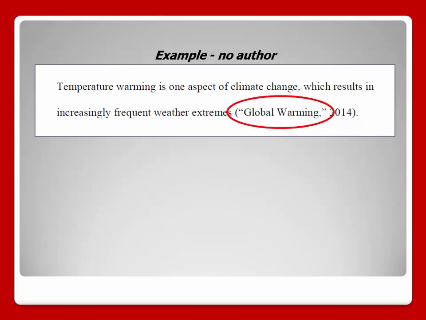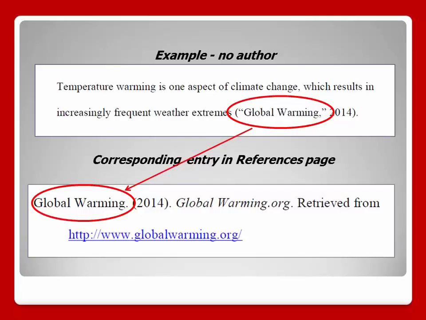Remember that the in-text citation points your reader to the corresponding entry in your reference list. So if your source doesn't have an author, you will use the first words of a reference page entry, which is the title, and then the year separated by a comma. Use your best judgment on how much of the title is needed to make it clear to your reader which entry you are referencing. Notice in the example that the article title is placed within quotation marks. Article, chapter, and web page titles go in quotation marks, and periodical, book, and report titles are italicized.